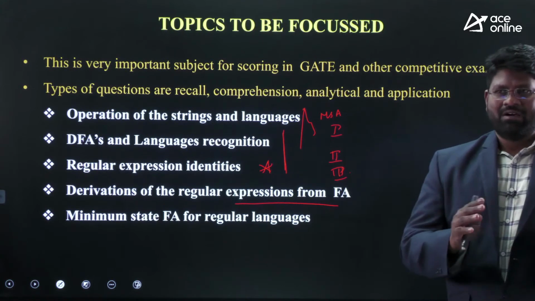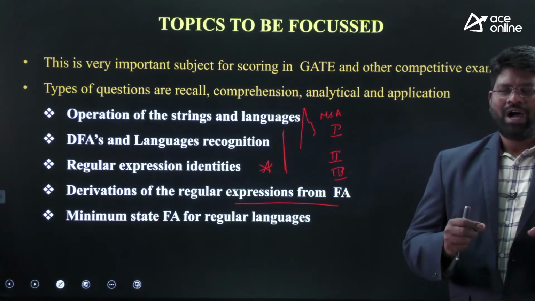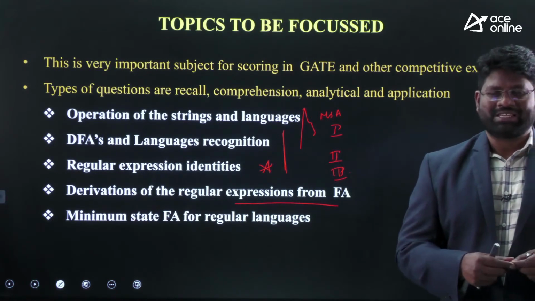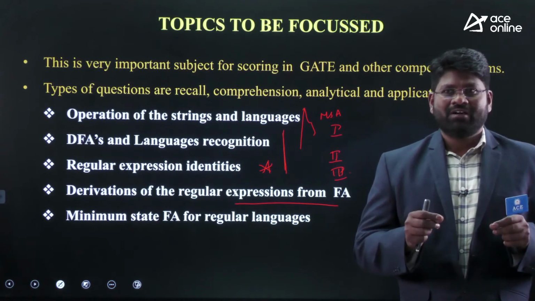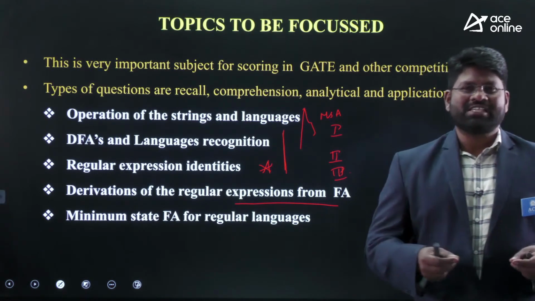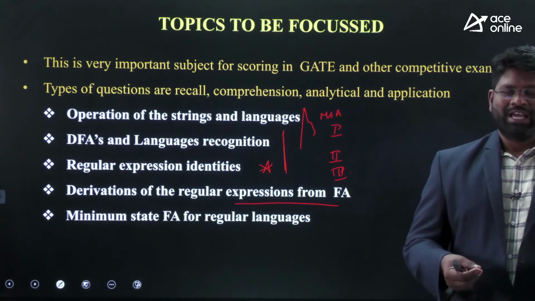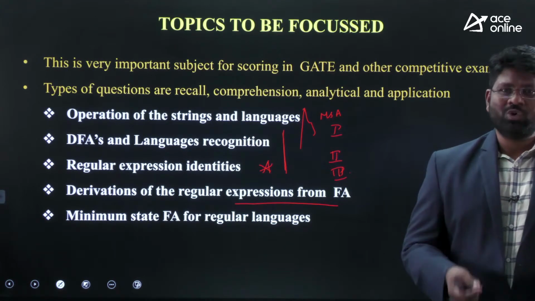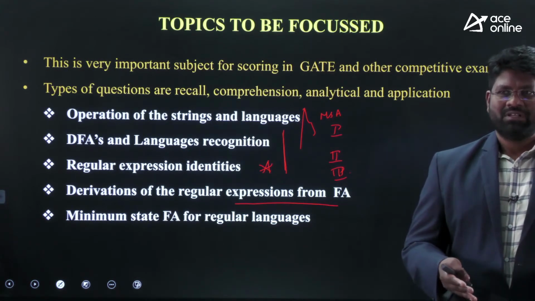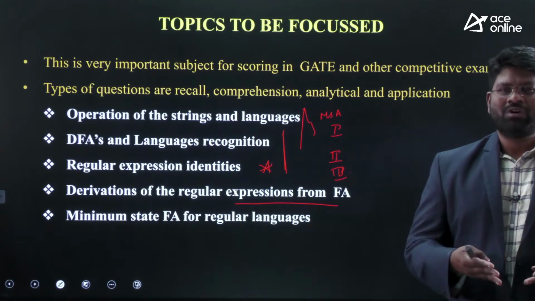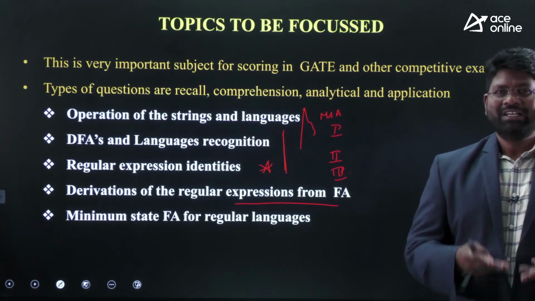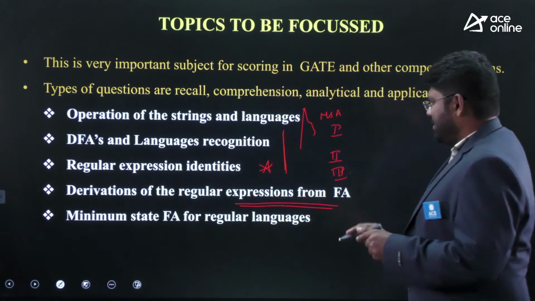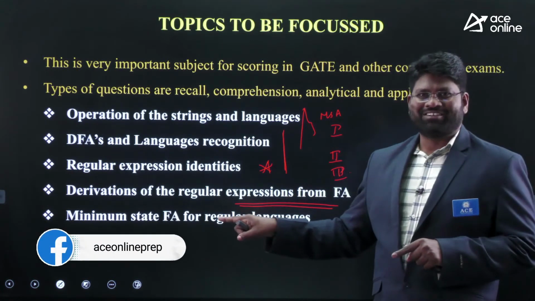But the frequently asked model is, you have to find the expression corresponding to the given finite automata. And as I said, the regular expression is not necessarily unique. The expression corresponding to the language is not necessarily unique all the time. It can be multiple. So you can expect more models to be asked in this area. You have to be focused on that area. This is a thrust area for questions.